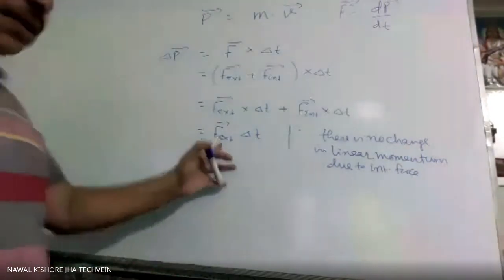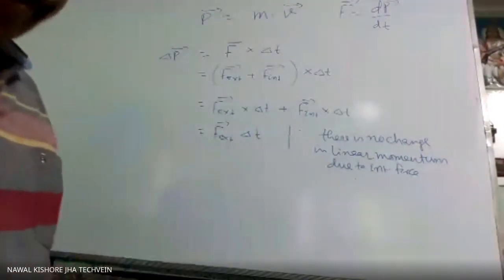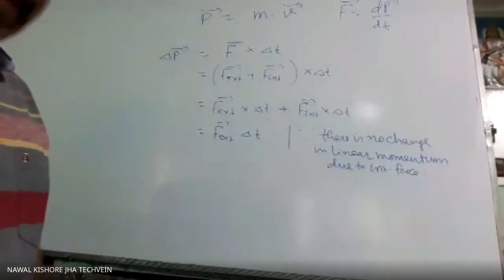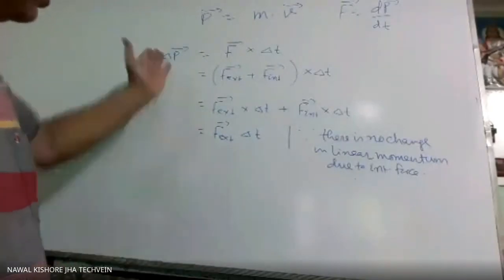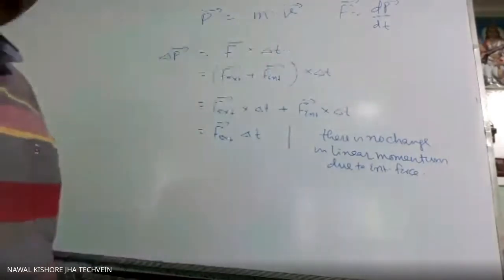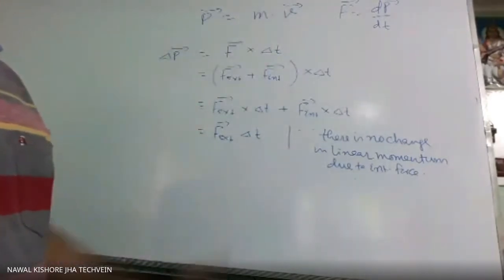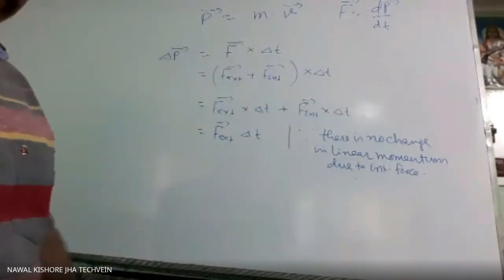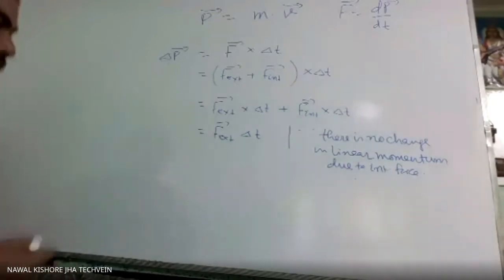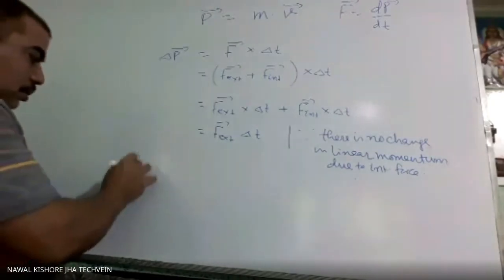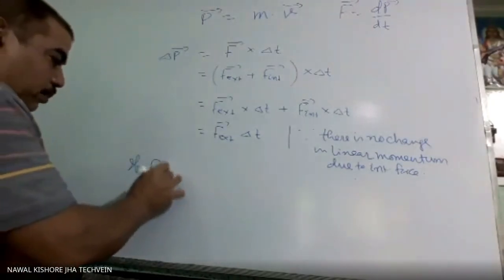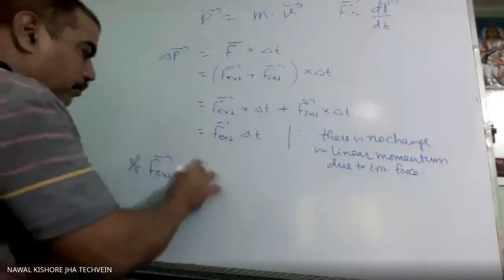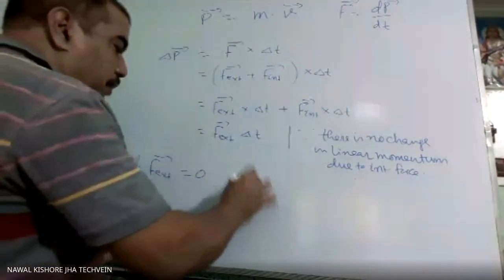Now, if the external force is also zero, what will happen? There will be no change in the linear momentum. And that is the law of conservation of linear momentum. If this external force becomes zero, what will delta P be?